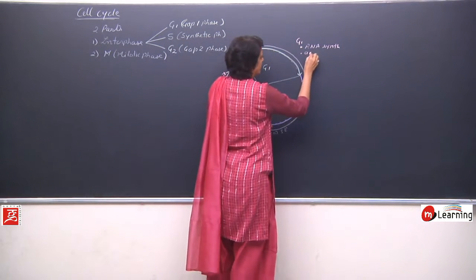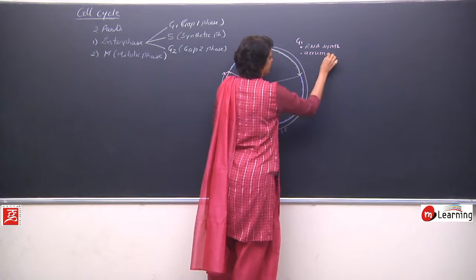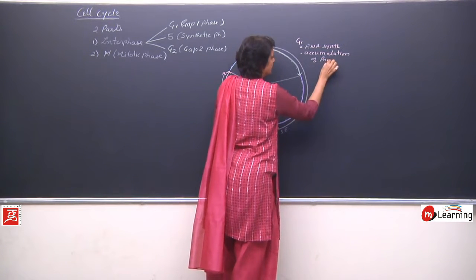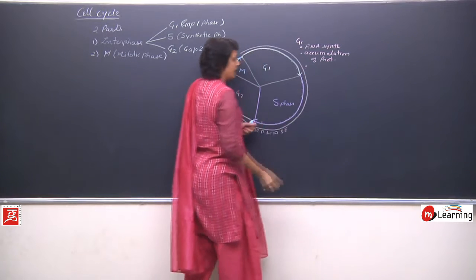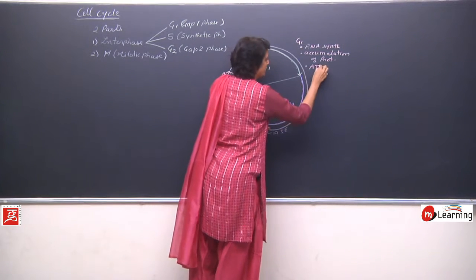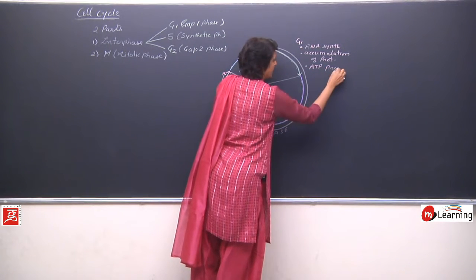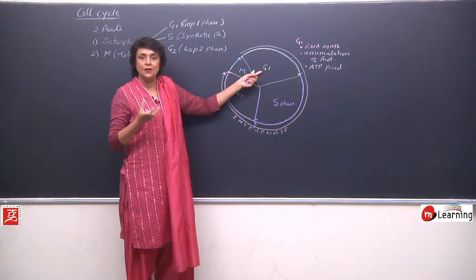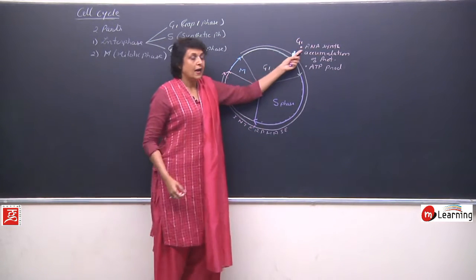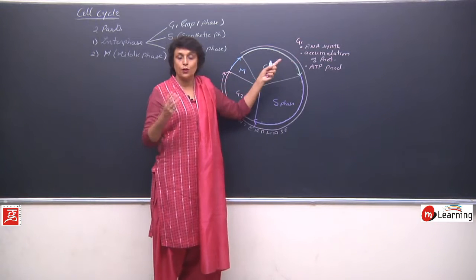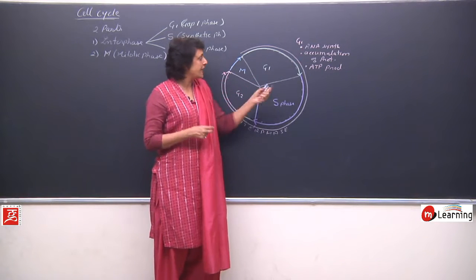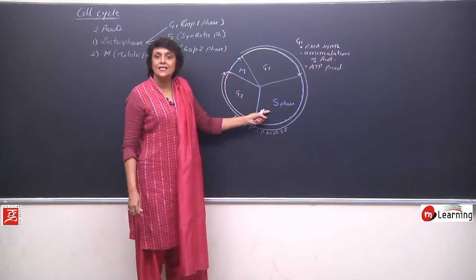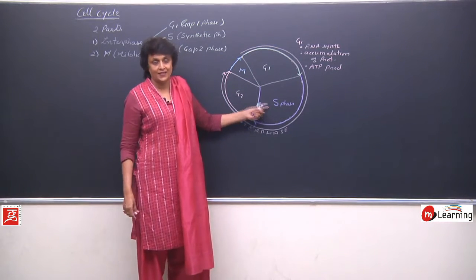Accumulation of proteins, ATP production. So basically the cytoplasmic content is going to increase, proteins increasing, RNA synthesis taking place, the proteins which are synthesized are accumulating inside. So everything is just accumulated so that the cell can now enter S phase.